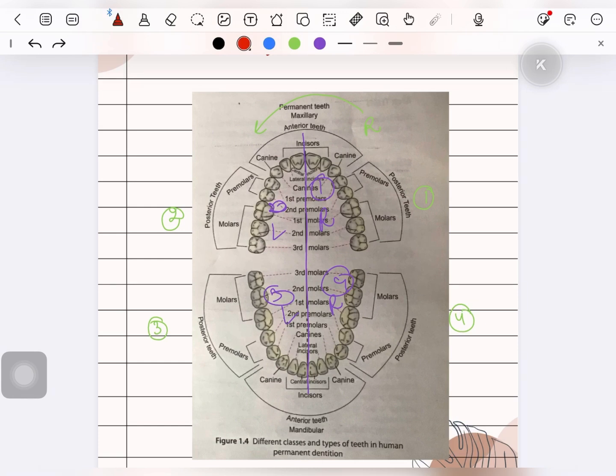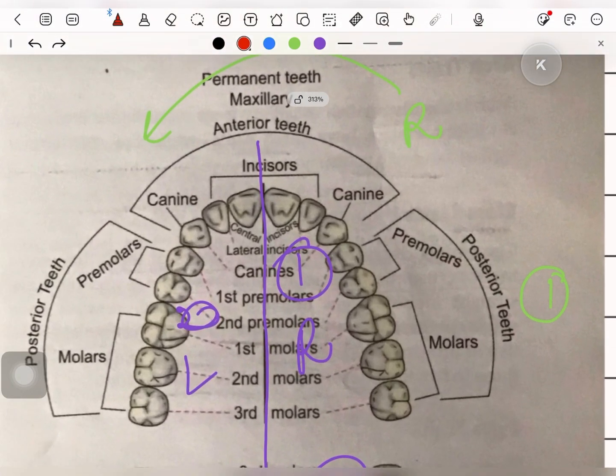Now, what are anterior teeth and what are posterior teeth? From one side to the other side of the canine. This is the distal surface and this is the mesial surface. The mesial surface is the one which is closer to the midline. So if this is the midline, the surface closer to the midline is the mesial surface, and the surface which is away from the midline is the distal surface.